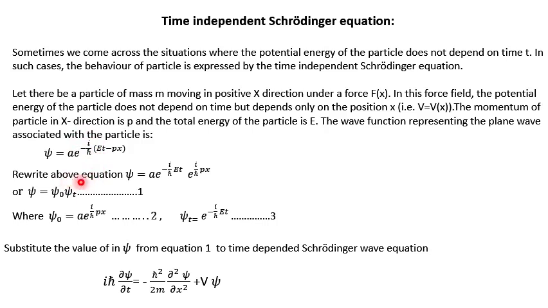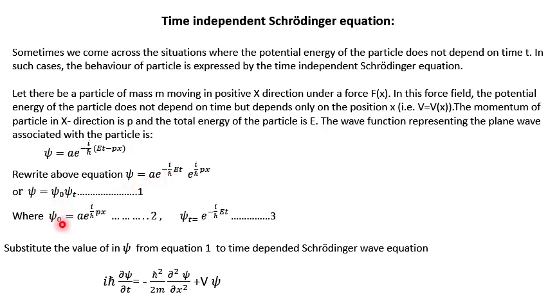So I rewrite this equation by separating the function of time and the function of position. After separating position and time we get this equation. The term which depends upon position is denoted by psi naught, and the term which depends upon time is denoted by psi t.